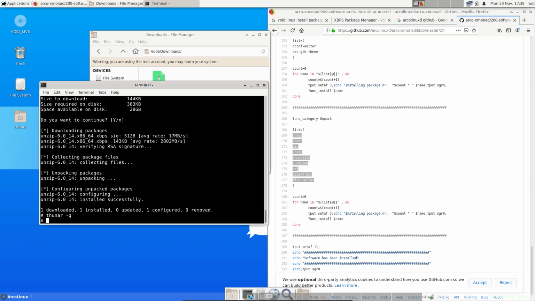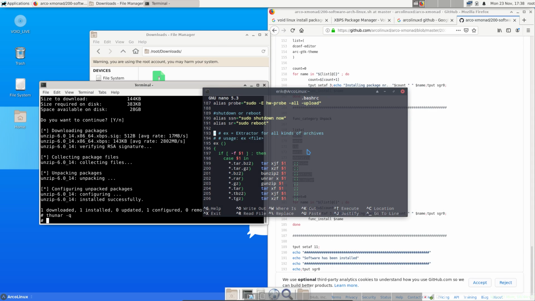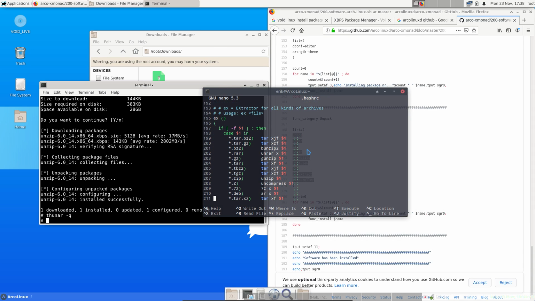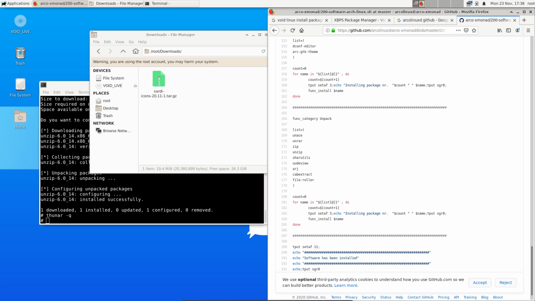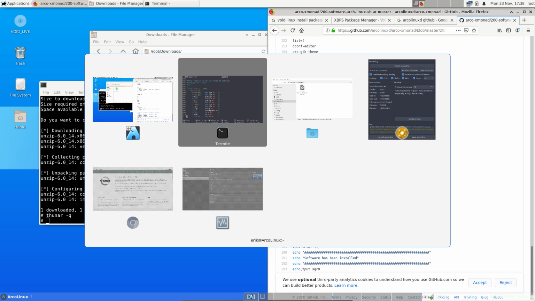I do a nano xfce. Scroll all the way down. Right, this thing. And if we want to extract a tar.gz, now it's hidden behind it.